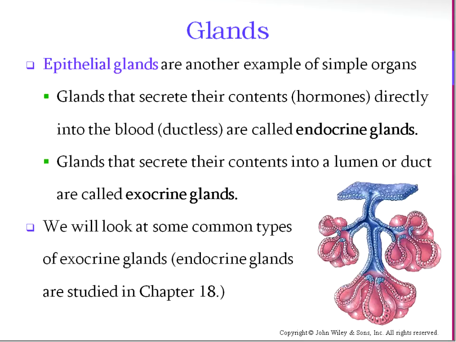Glands that secrete their contents, which are hormones, directly into the blood are called endocrine glands, versus glands that secrete their contents into a lumen or a duct, which are called exocrine glands. So we'll look at exocrine glands in this chapter, where endocrine glands will be studied more in chapter 18 next semester.